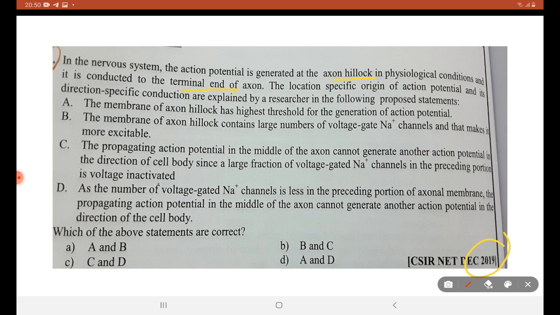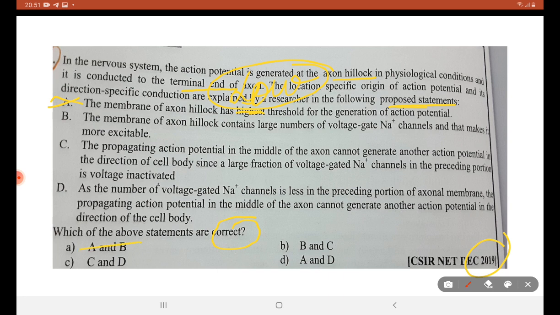The location-specific origin of action potential and its generation-specific conduction are explained by a researcher in the following proposed statements about the membrane of axon. We are going to find the correct statement. Membrane of axon hillock has highest threshold for generation of action potential. No. Membrane of axon hillock has lowest threshold of action potential generation.